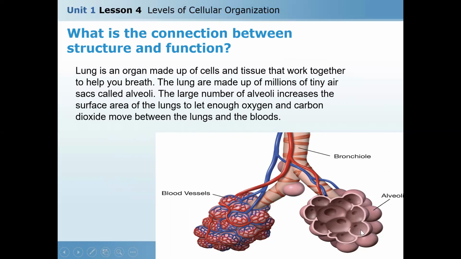These tiny alveoli, millions of alveoli, are the structure, but the function is giving a wide or increased surface area of the lung, giving wide area in the lung to let enough oxygen and carbon dioxide exchange between the lungs and the blood.